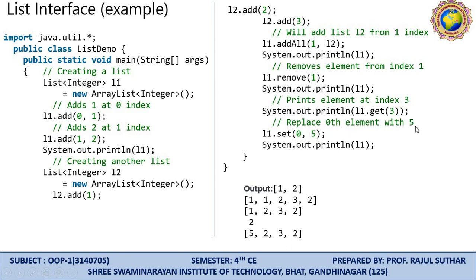Replace the element at index 0 with 5: L1.set(0, 5) means in place of index 0, the first location, we change the element. Whatever the first element is, we are changing it to 5. System.out.println(L1), so this array list will be displayed. This type of output will be generated whenever we create an example of a List interface.